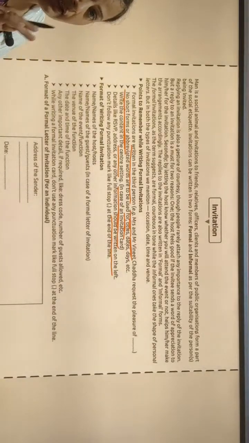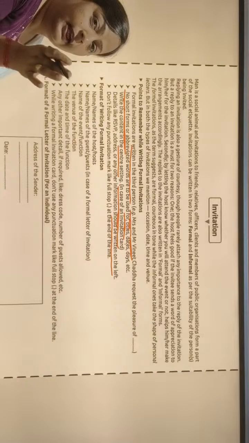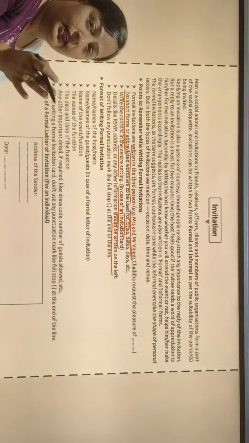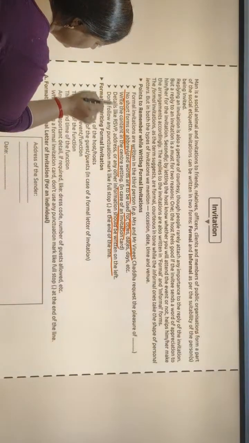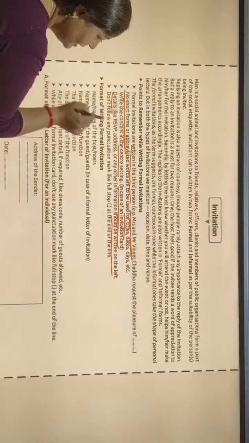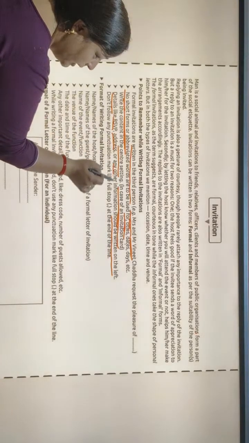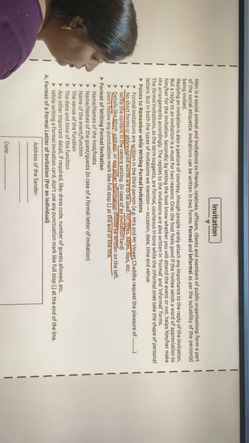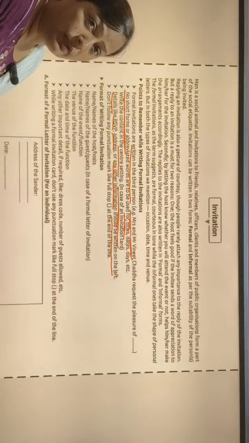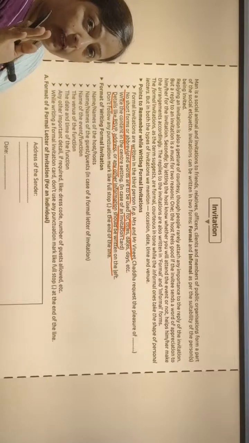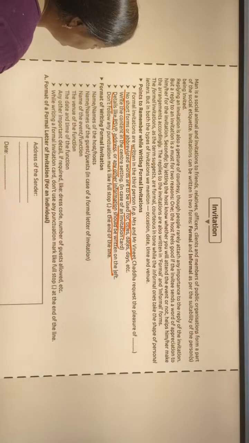When we are writing a formal invitation in card form, we have to use RSVP. We have to give all the details as RSVP, address also, and other information also should be written on the left side of our invitation.